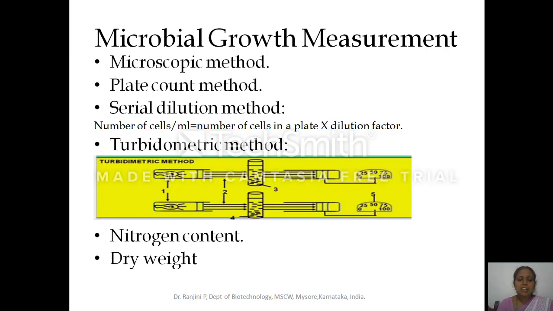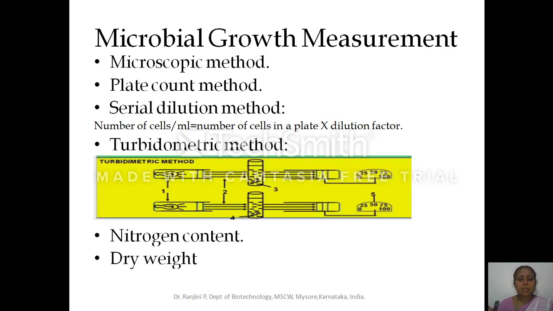Next is the dry weight method of measurement. This is repeatedly used in the laboratory. The dry weight method of estimation is more appropriate than the wet weight determination.